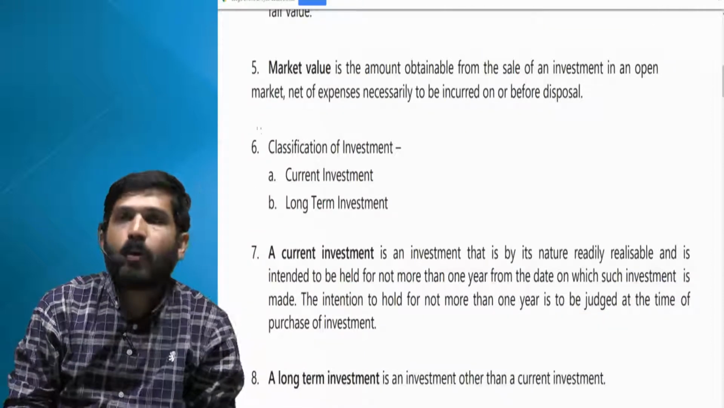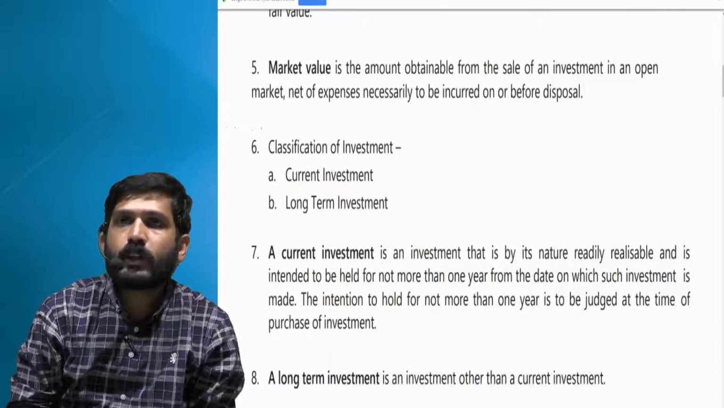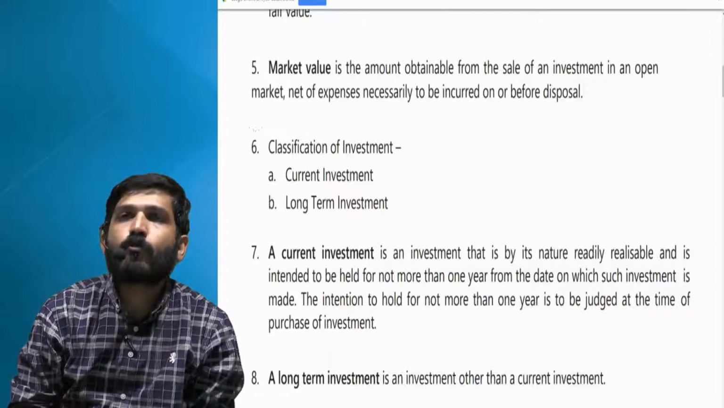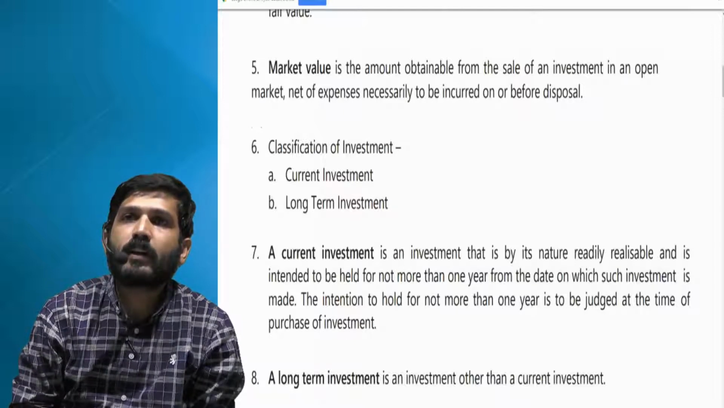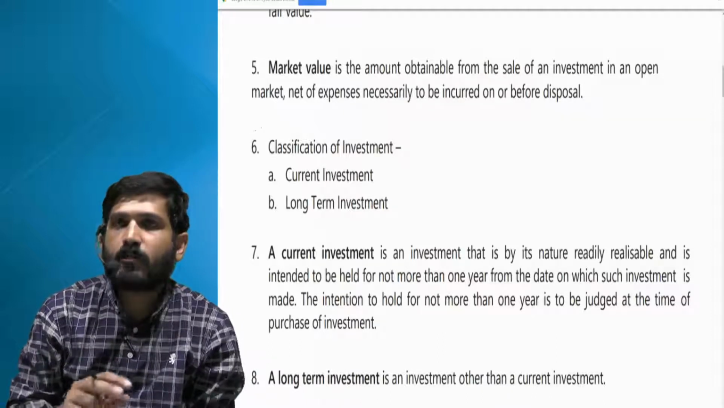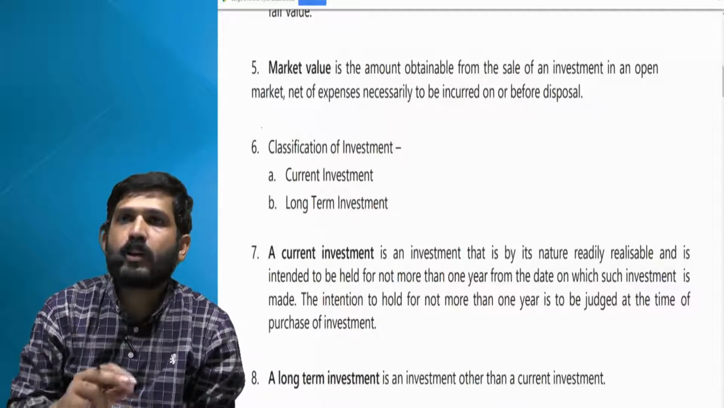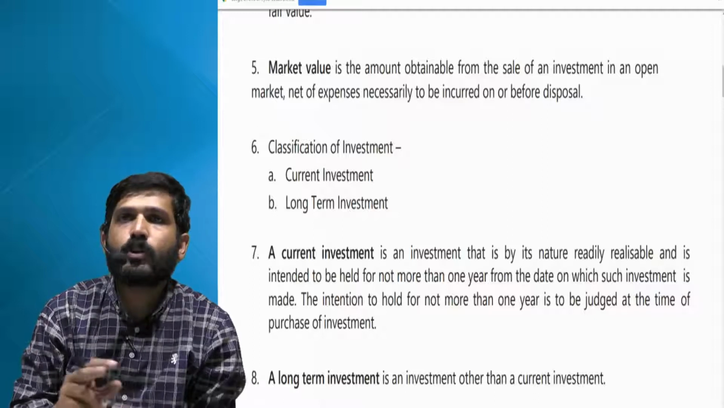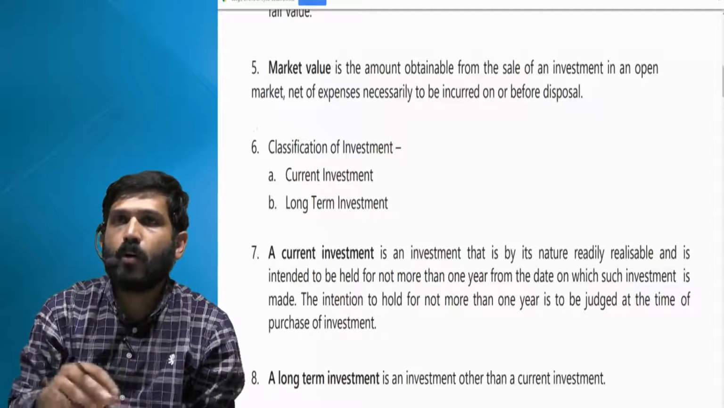Now, a very important part we are moving to. Whatever investments you are holding, you have to first of all bifurcate them as current investment or long-term investment. Now it's something odd, current and long term. You don't say current or non-current, or short term or long term. You have to say current or long term.